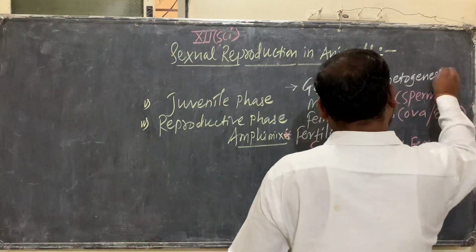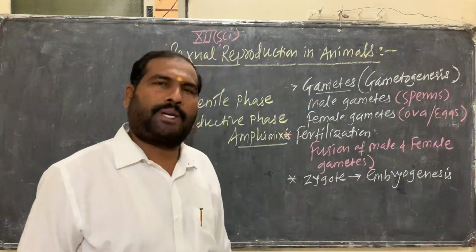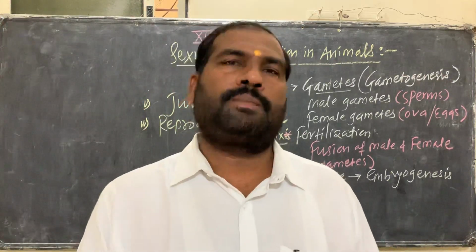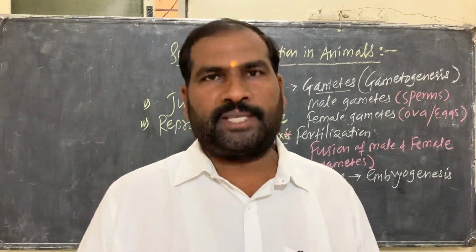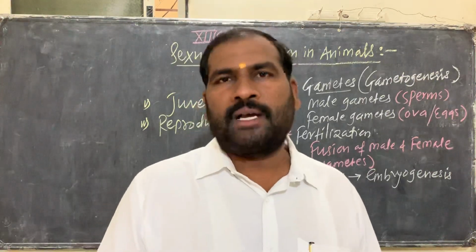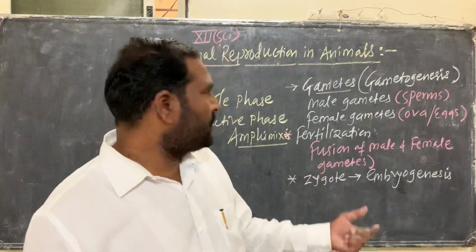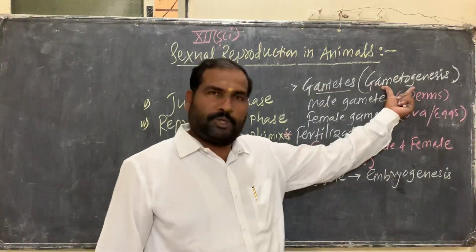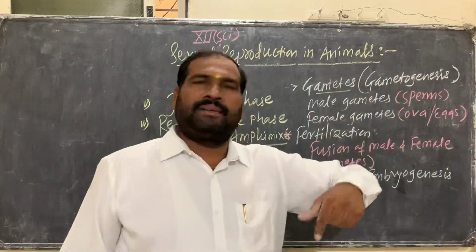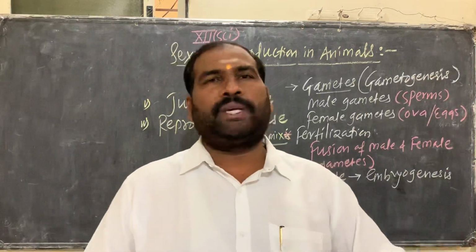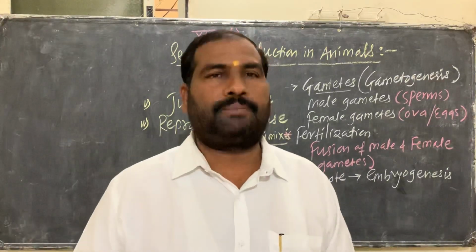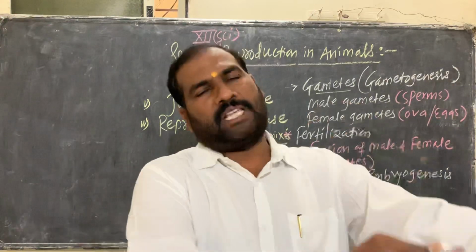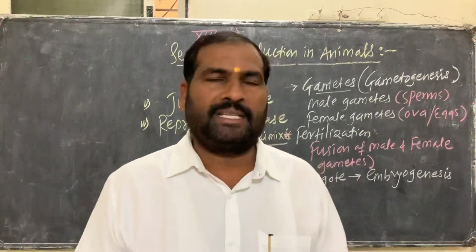Gametogenesis means the formation of gametes: spermatogenesis, the formation of sperm, and oogenesis, the formation of ova or eggs. Then there is a transfer of gametes.